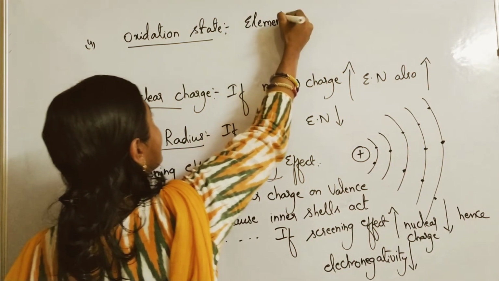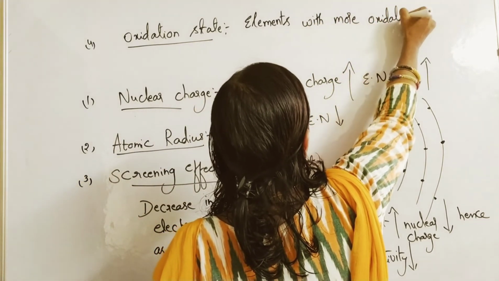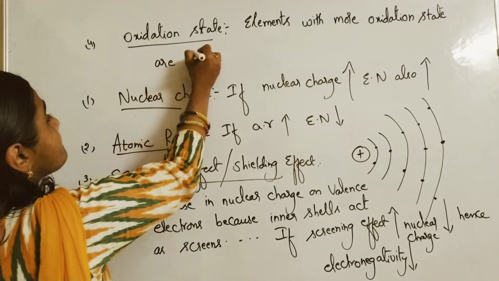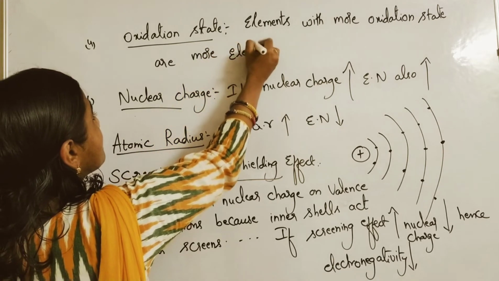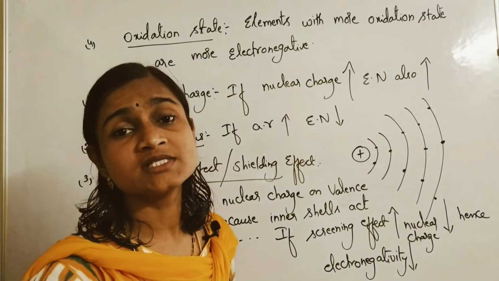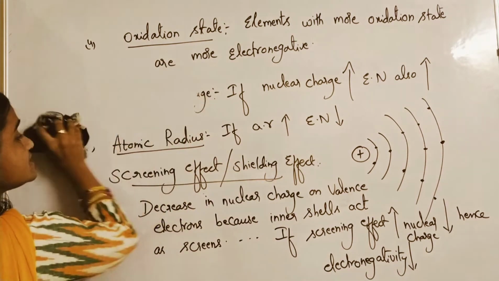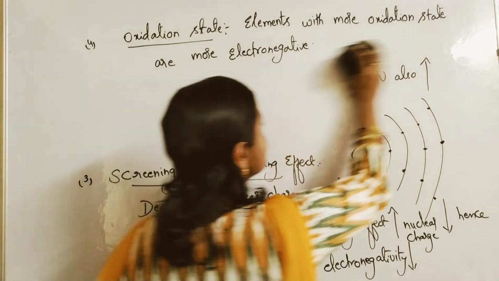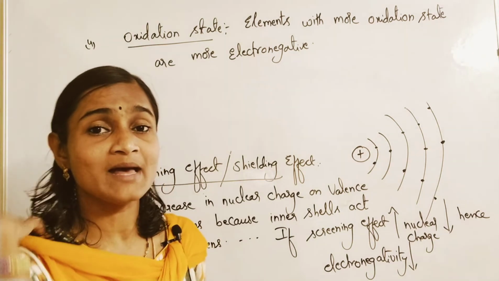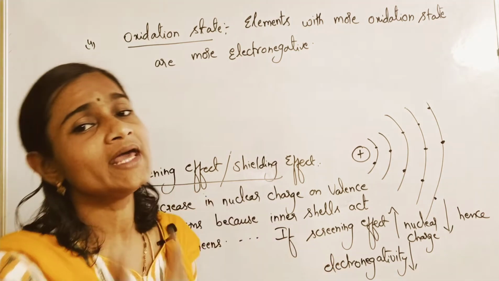Elements with more oxidation state are more electronegative. Please remember this point. Elements with more oxidation state are more electronegative than the elements with less oxidation state. Please understand the word which I am using newly; I think you are new to the oxidation state. What is oxidation state? It means the apparent charge, the charge which an atom seems to acquire by losing or gaining electrons.